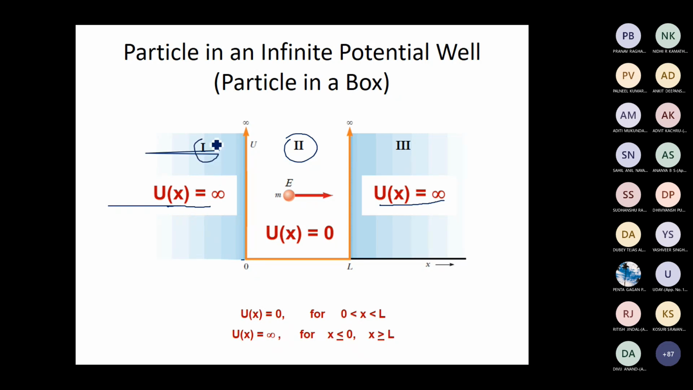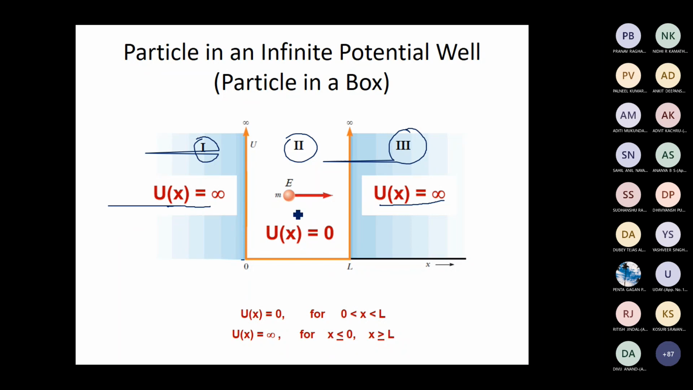So in region 1, the potential energy is infinity. In region 3, the potential energy is infinity. The particle is moving in the region 0 to L. In that particular region, the particle is free, that is, the potential energy is 0.